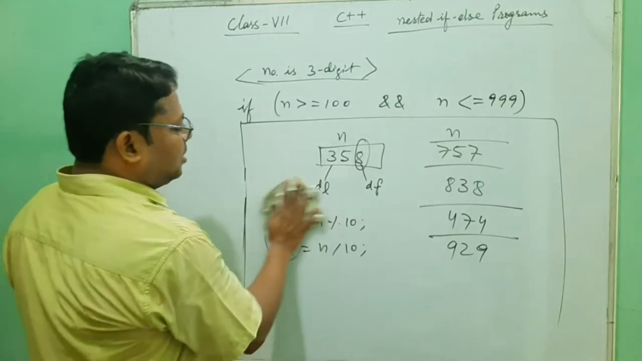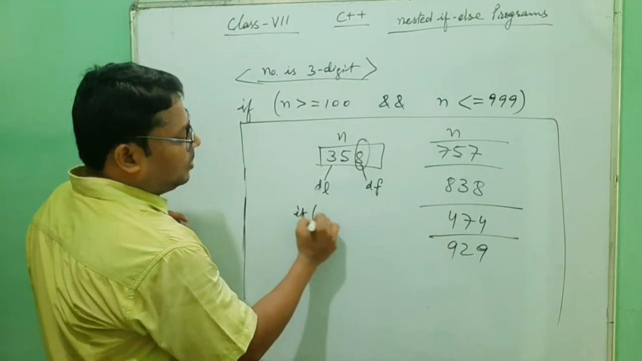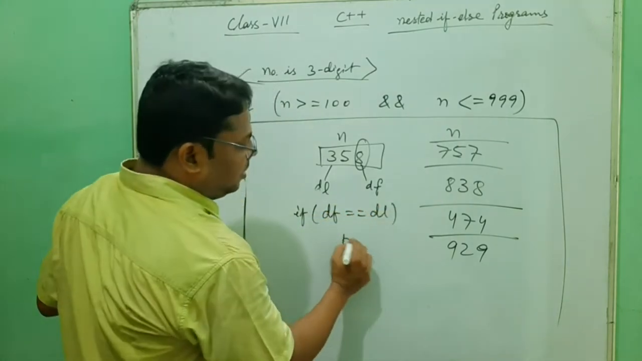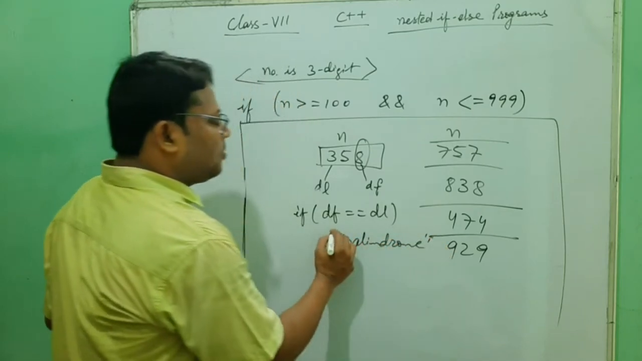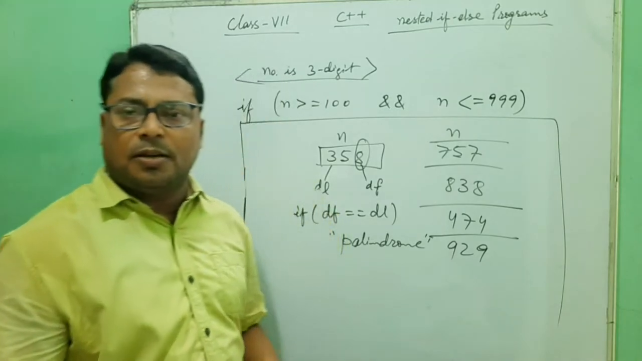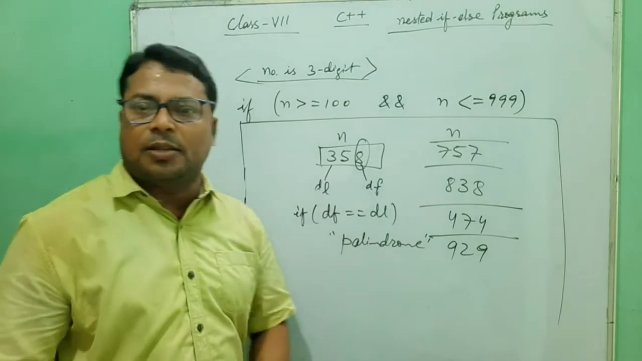Now after calculating the digits, if digit first is equal to digit last, that means palindrome. Otherwise it is not a palindrome. Yes or no? Okay. So we understand the question. We write the question, and after that we write the program.